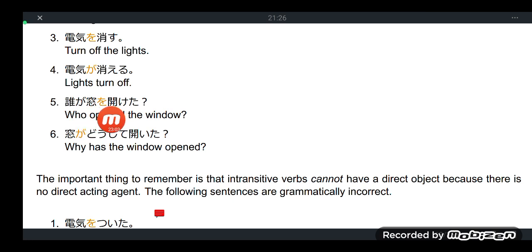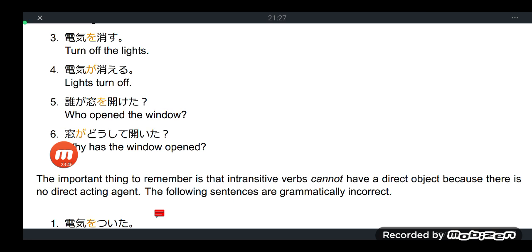Dare ga mado wo aketa? So ga again is an identifier particle. It answers the question, who is the doer of the action? Dare. But dare is a type of question word that asks who, so it can still be partnered with ga. So ga will always seek the doer of the action, whether it is definite or we're just in query mode. Mado is the direct object. Window. Dare ga mado wo aketa.